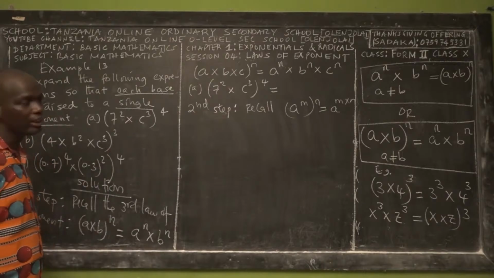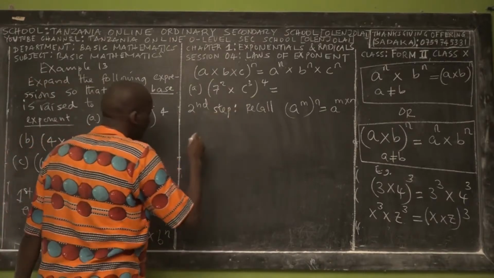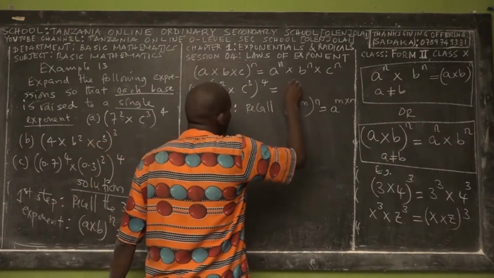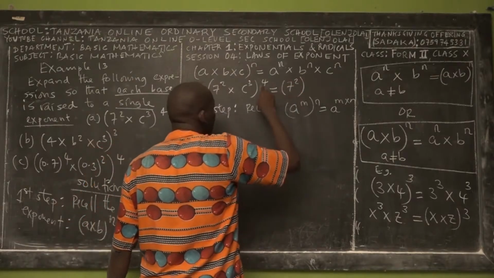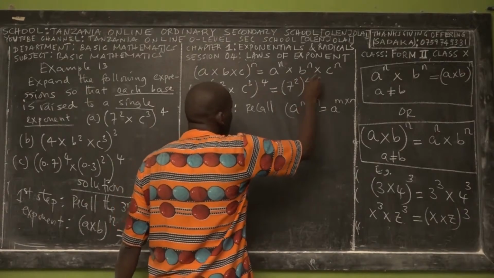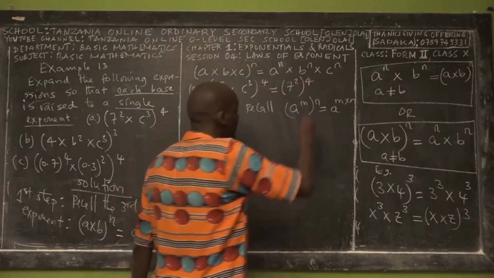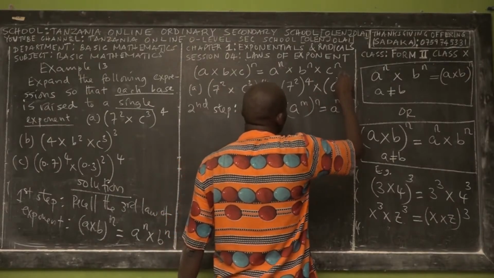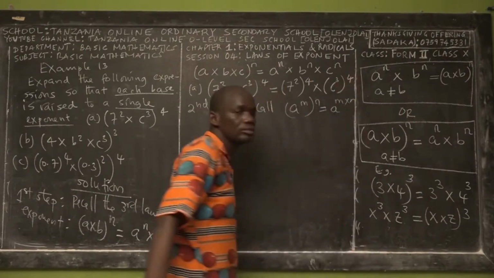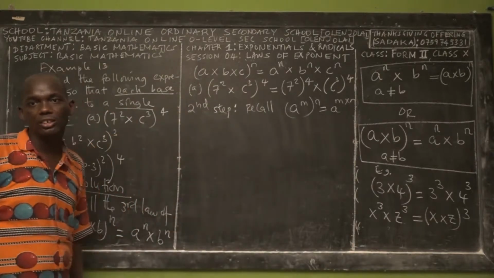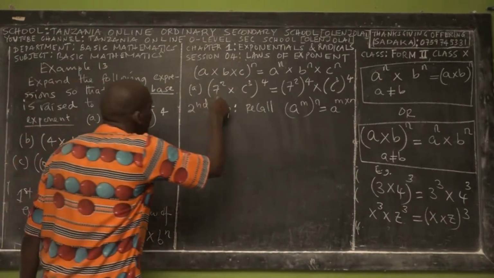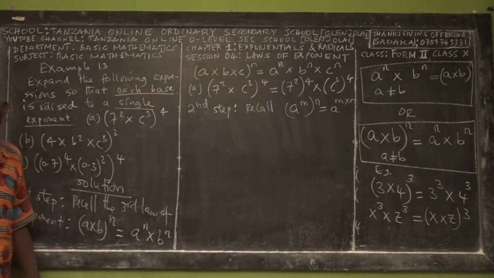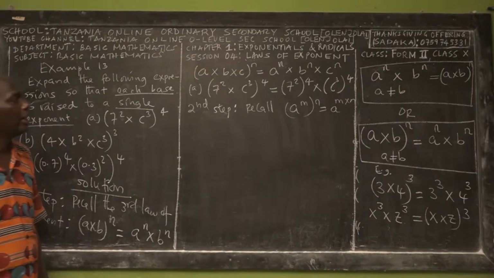Right? Yes. So let us apply the first law. Listen carefully. So 7 power 2, this is 7 power 2, with exponent 4, multiplied by the next exponent, c power 3, with power 4. Why? Because this is a certain exponent, but raised to 4. Are we together? Yes.